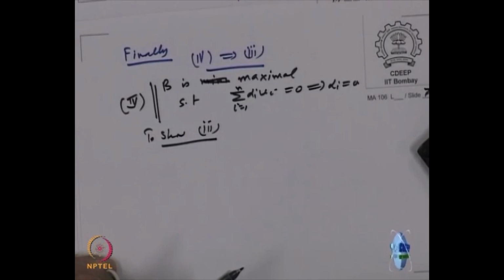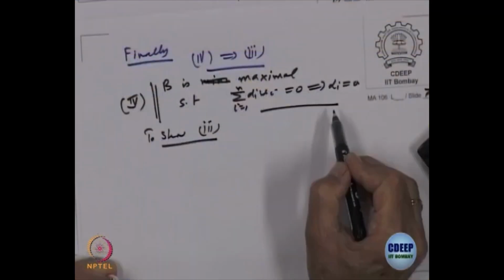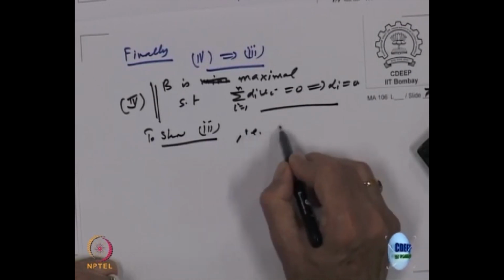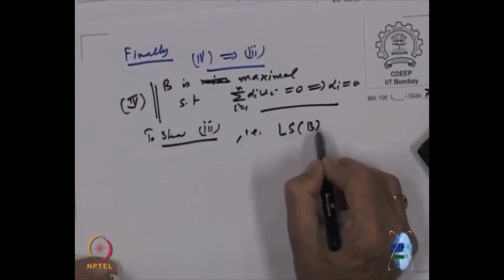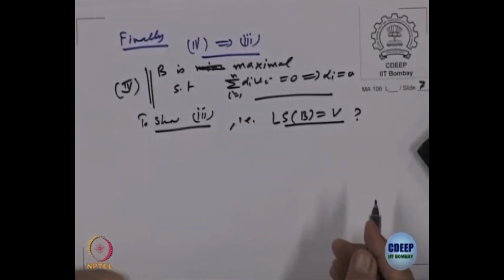So, what is to be shown to prove 3? In 3 we want to show that there are two things, one it spans, right, and secondly it has that property, unique representation, right. So, unique representation is already there given by 4. So, what is left to be shown? To show that the linear span of B is equal to V, that is what is to be shown, right.